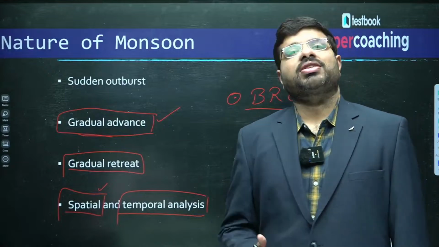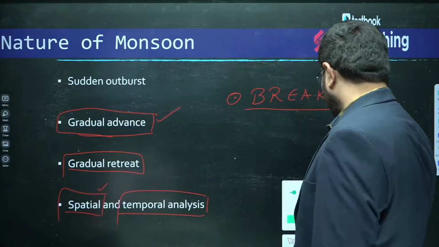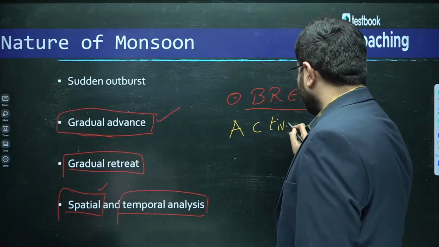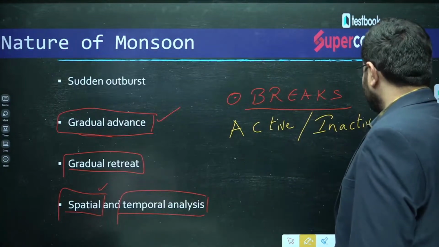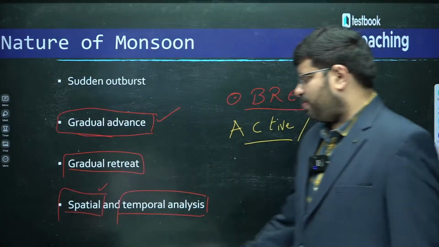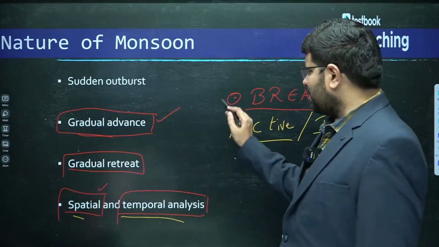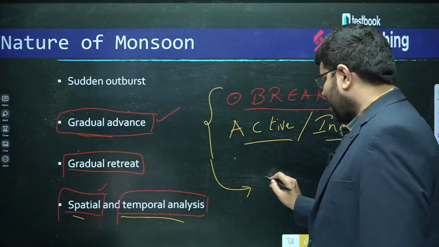So they are active sometimes and inactive sometimes. That is, you have active phases and inactive phases. These active phases and inactive phases, the spatial and temporal variation, the gradual retreat, the breaks, all these put together, in economics they call the vagaries of the monsoon.